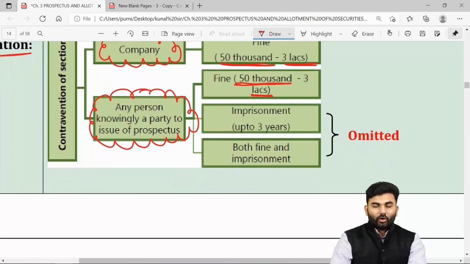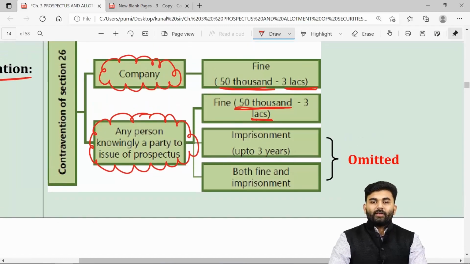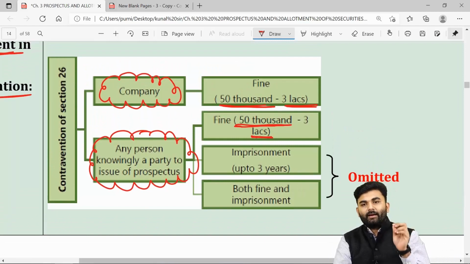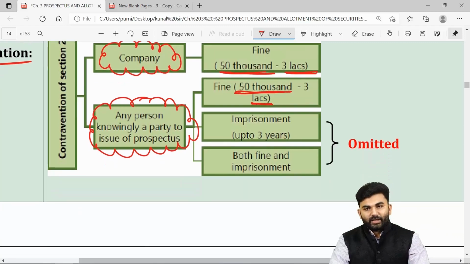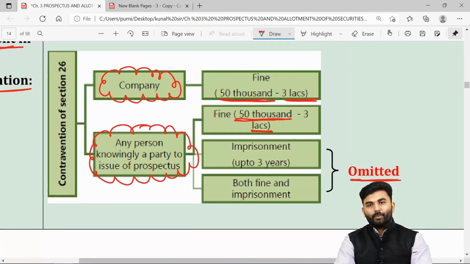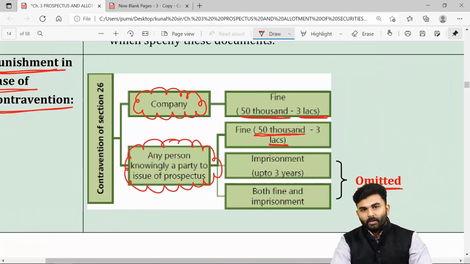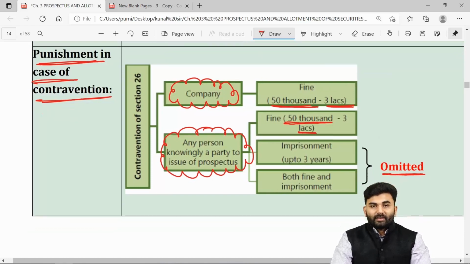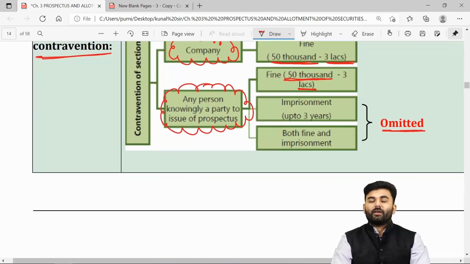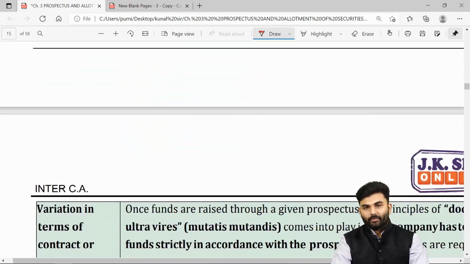Earlier, that person was also asked to go for imprisonment, or there could be both, but now through an amendment it has been removed and there is only a penalty being imposed. The provision towards imprisonment has been omitted. So yes, my dear friends, we have successfully completed the revisionary part of section number 26 as well.